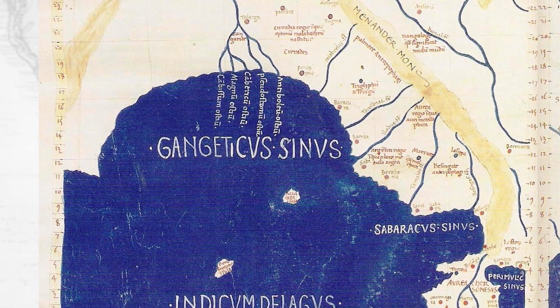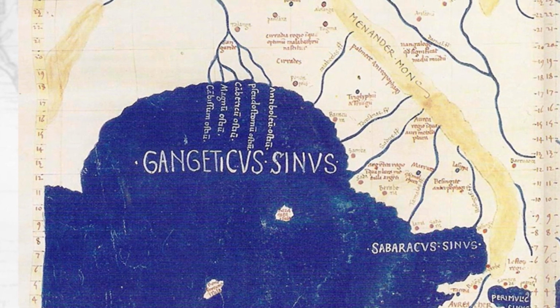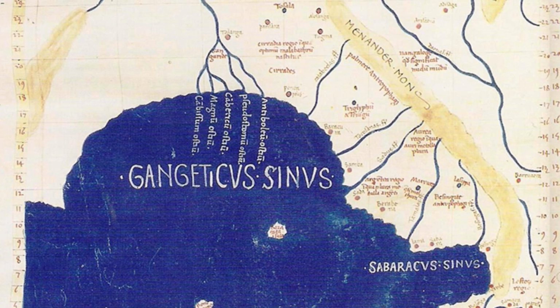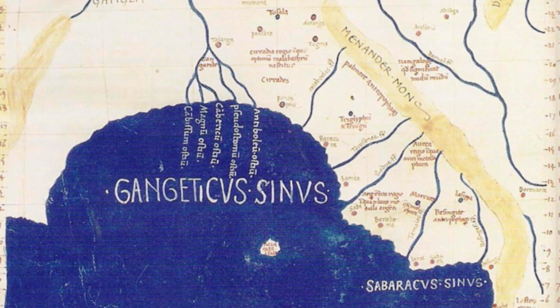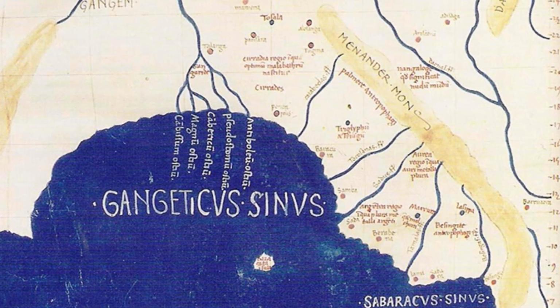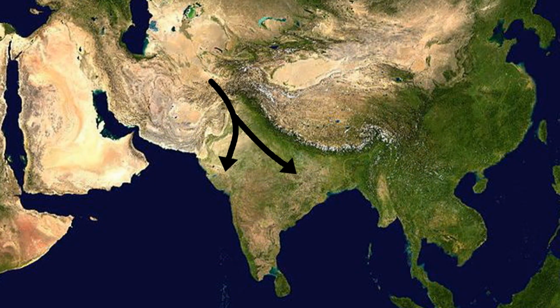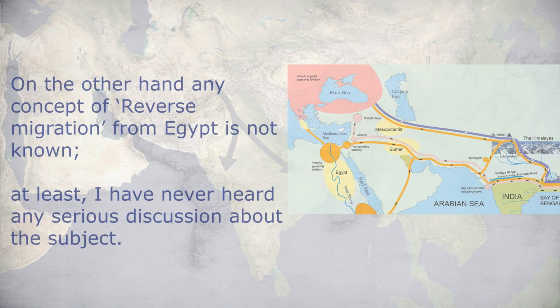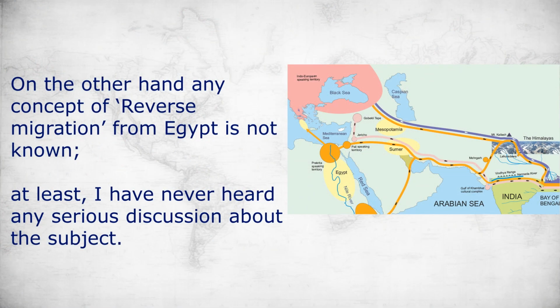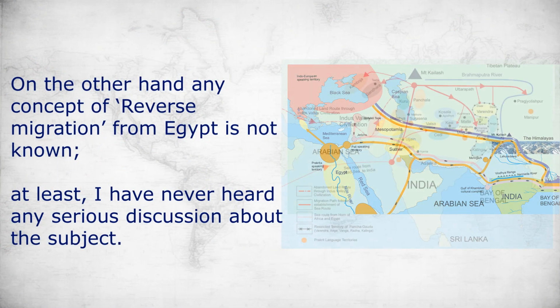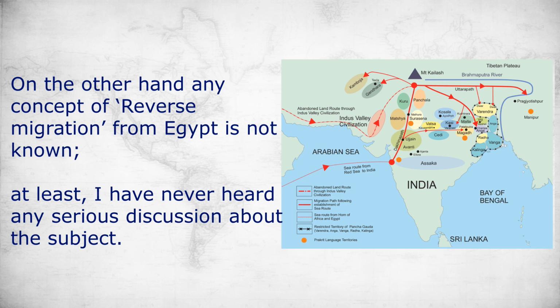I wonder how a major event like the reverse migration of the Indian origin fraternities remained completely unnoticed and therefore undiscussed in academic forums. The concept of Indo-Aryan migration is often discussed, though it was considered as a primary migration from Europe to India and never as a reverse migration. On the other hand, any concept of reverse migration from Egypt is not known. At least, I have never heard any serious discussion about this subject.